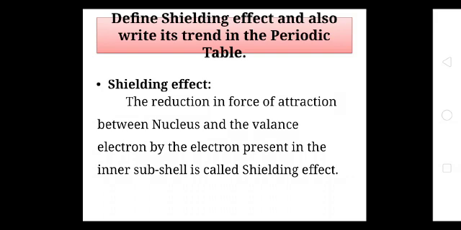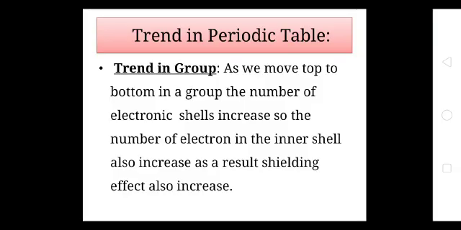Electron has negative charge and proton has positive charge. Proton is present in the nucleus. So a force of attraction is present between the electron and proton. Due to this force of attraction, the existence of the atom is possible. So when this force is reduced, this is known as shielding effect.